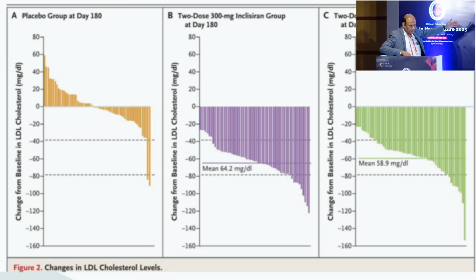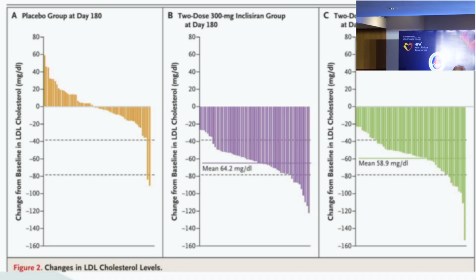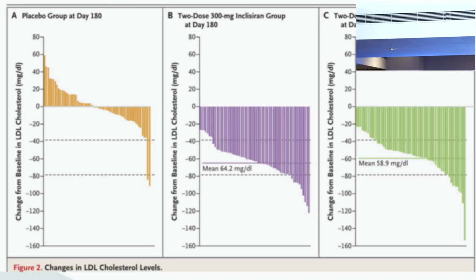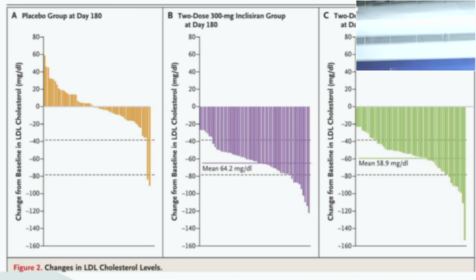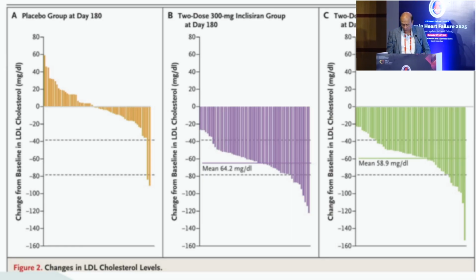So you have this group where they started on statins, and by day 180 a lot of patients had a reduction in LDL cholesterol, but this is a group wherein they had a rise in the LDL cholesterol. Vis-a-vis inclisiran, which I will come to in the subsequent slides, with 2 doses of inclisiran you have a significant unimodal drop in the LDL cholesterol levels. And at day 180 and day 240, you see the same consistent benefit.